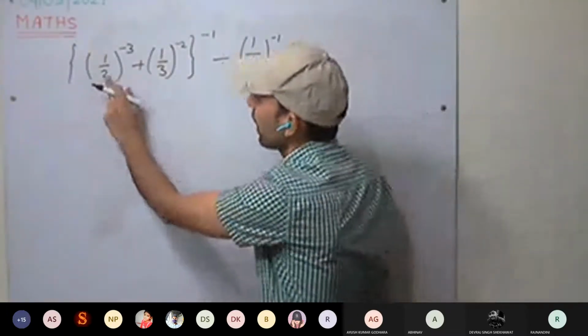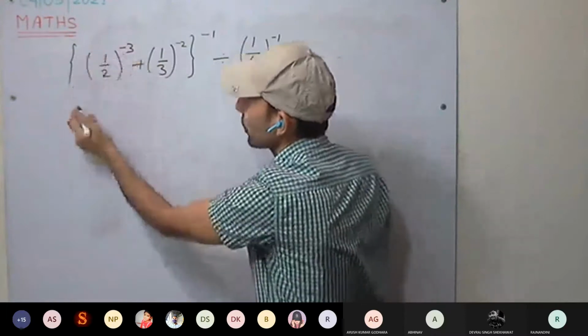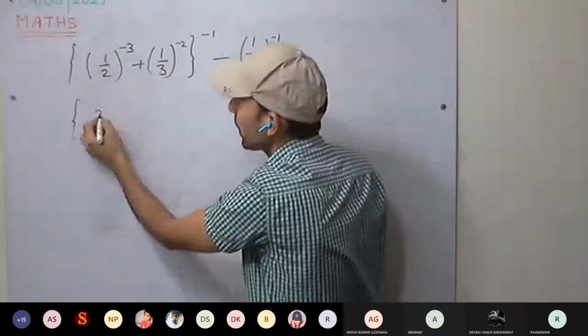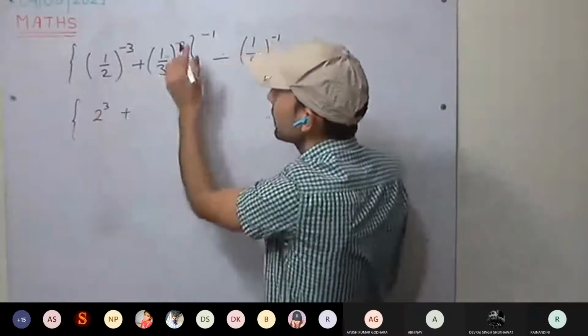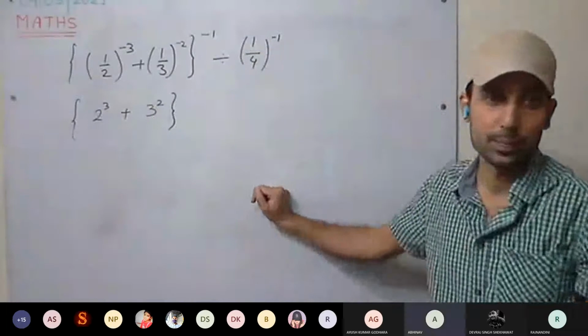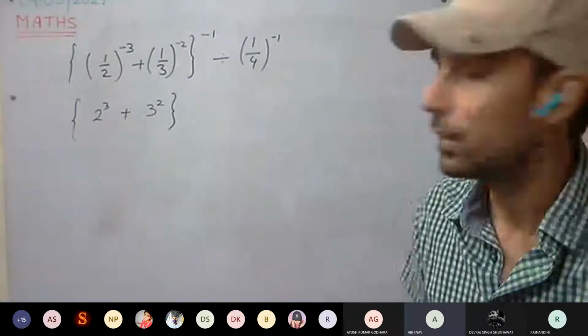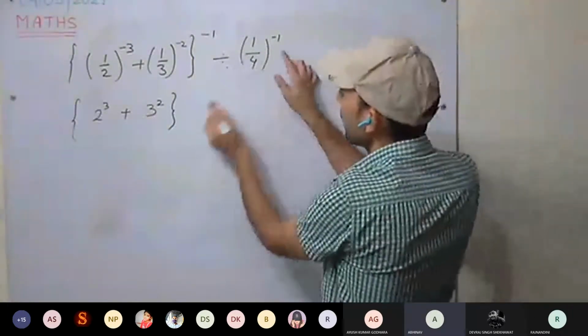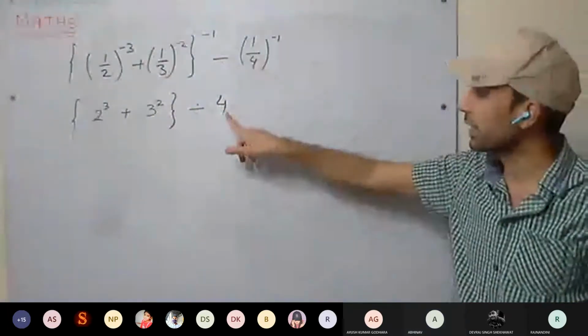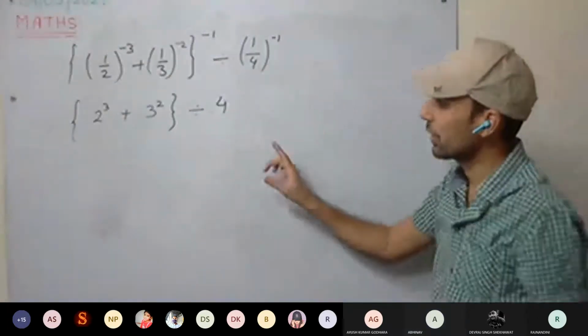So see here, half raised to power minus 3. We'll solve this one first. Within the small brackets, it will be 2 raised to power 3 plus 3 raised to power 2, divided by 4. 1 upon 4 raised to power minus 1, we can write as 4. Take the reciprocal.